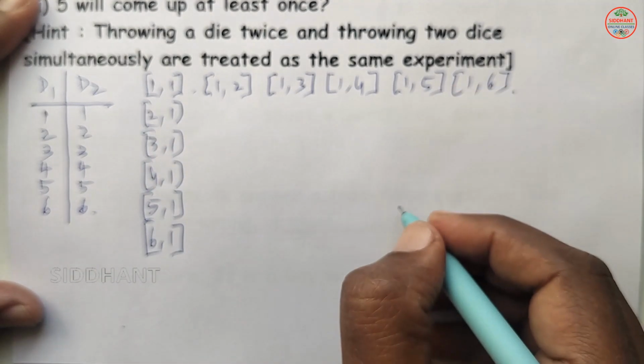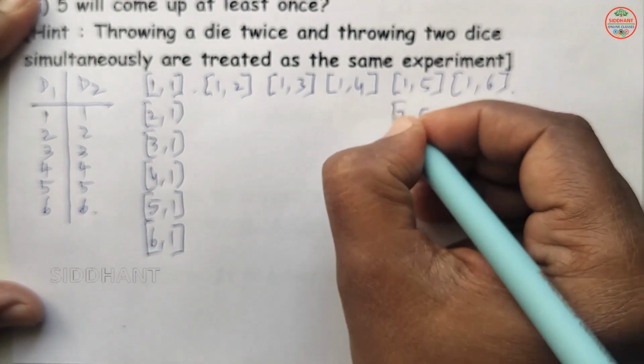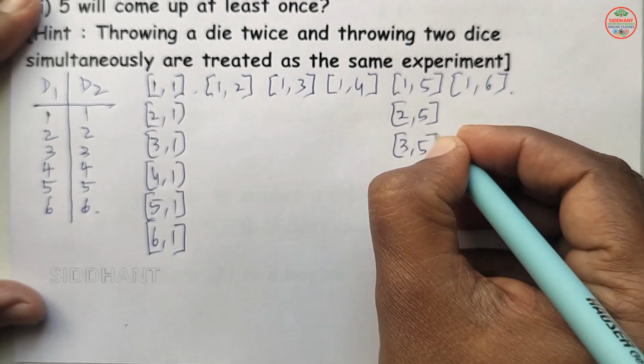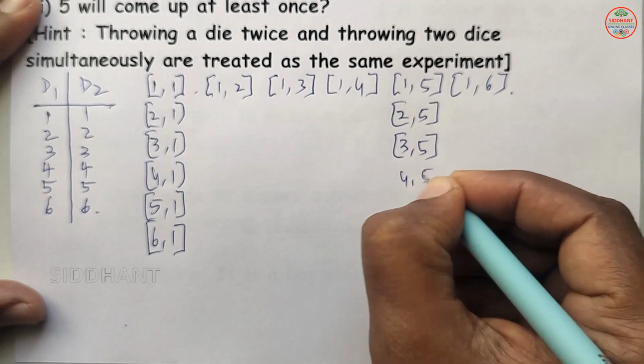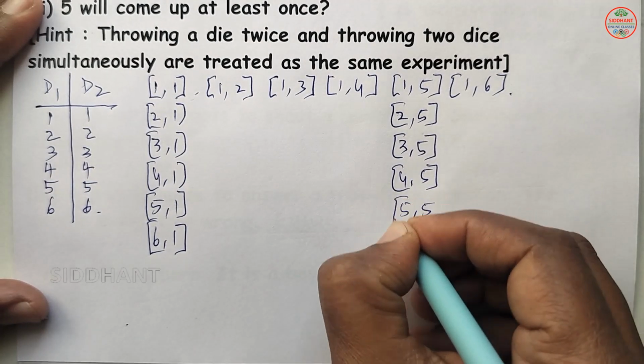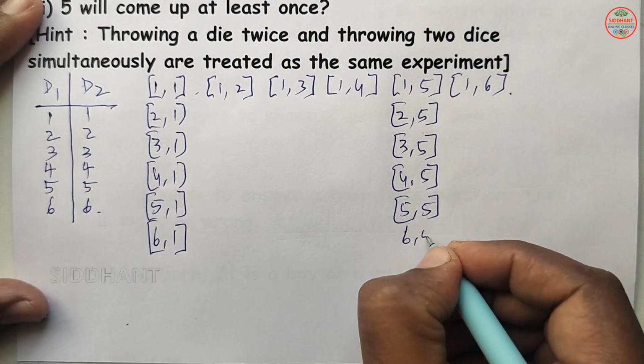In the same way we are going to write all of them. Concentrating on the number 5: 2 and 5, 3 and 5, 4 and 5, 5 and 5, 6 and 5.